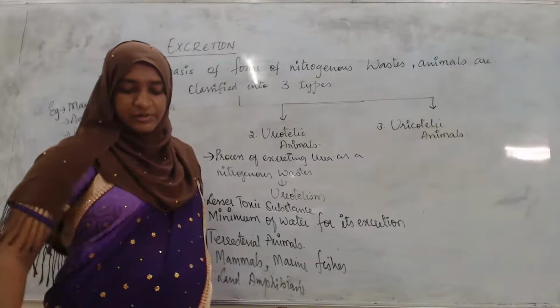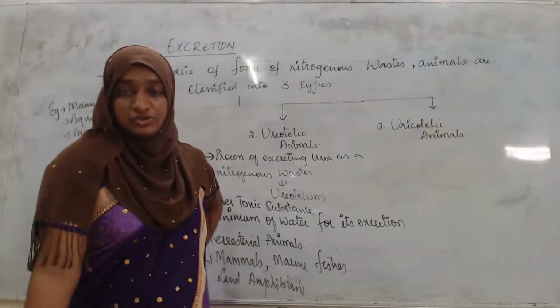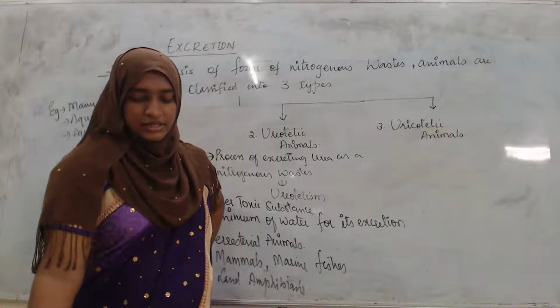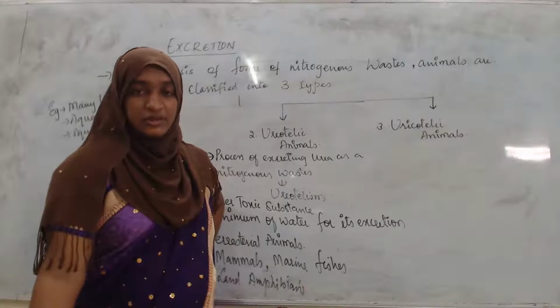Ammonia produced by metabolism is converted into urea in the liver of these animals and released into the blood.